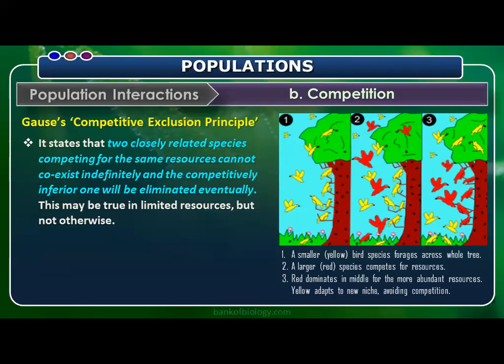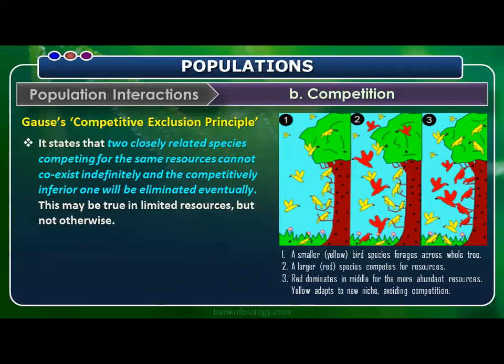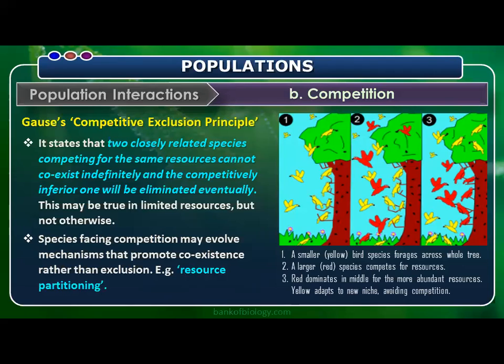This may be true in limited resources, but not otherwise. In our case, the grass is the food source for both the Abingdon tortoise and the introduced goats, so the food is limited. When the goats were introduced, they ate all of it, leaving no food for the Abingdon tortoise. So the Gause principle is very, very important to remember.